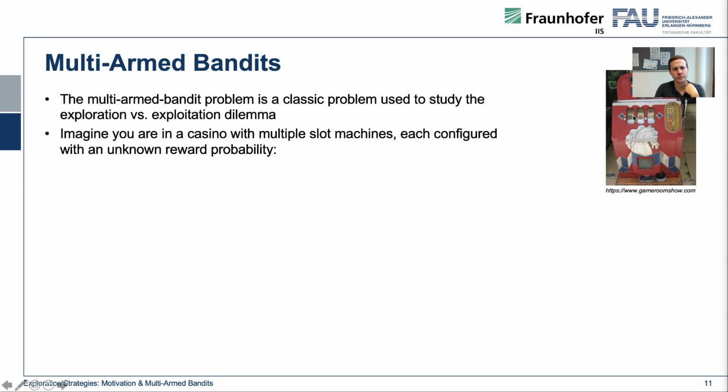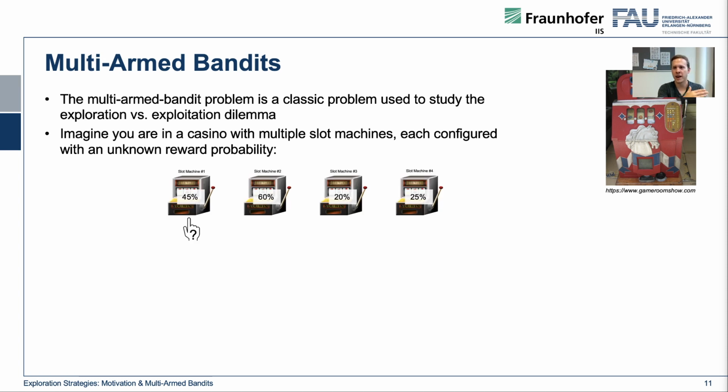Now imagine that you're in a casino with multiple such one-armed bandit slot machines, and each of them is configured with an unknown reward probability that you just don't know. This is then a multi-armed bandit problem. So look at this. These are the different slot machines that you see in the casino, and what you don't see, but what is encoded in the machine, is the reward probability of getting a reward if you play this bandit.